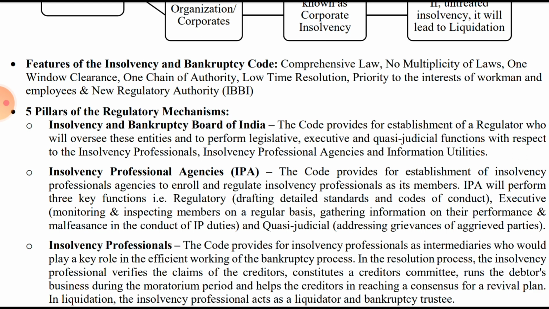In IBC the insolvency process period is basically 180 days, which can be extended further. A one-time extension of 90 days can be granted, and there is again a higher cap limit of 330 days as well. We will see that further. Then priority of the interest of the workmen: in this code they have given priority in case of any liquidation. If there is a liquidation, priority will be given to payment of the dues to the workmen and the employees. And there is a new regulatory body established in this code.